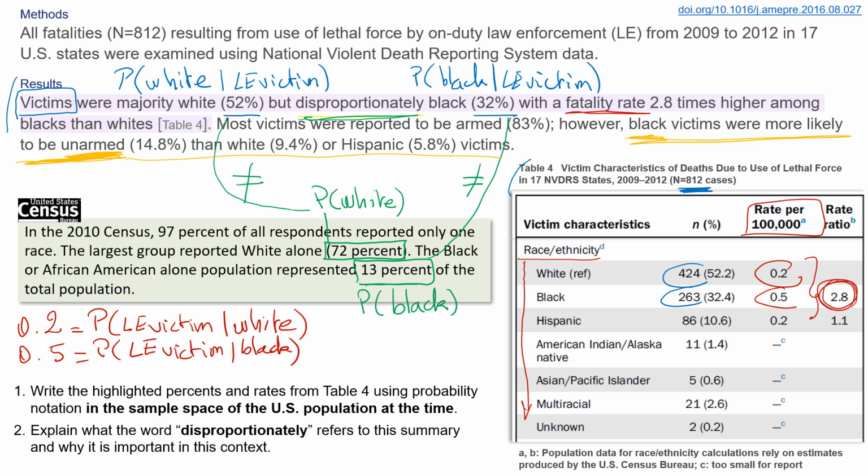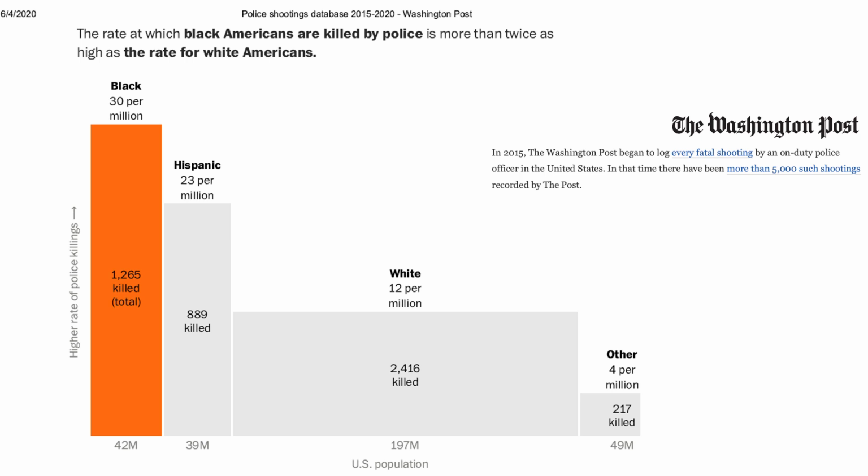Another thing we could think about is that maybe the data during this time period, 2009 to 2012, might have been somewhat unusual, but we do have a different database for the United States between 2015 and 2020.